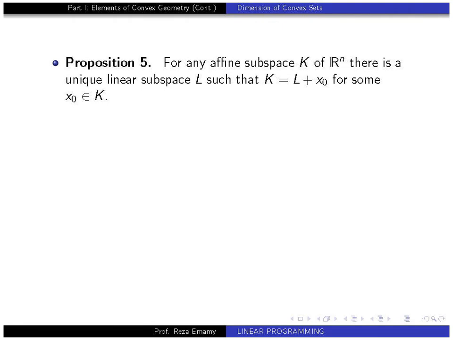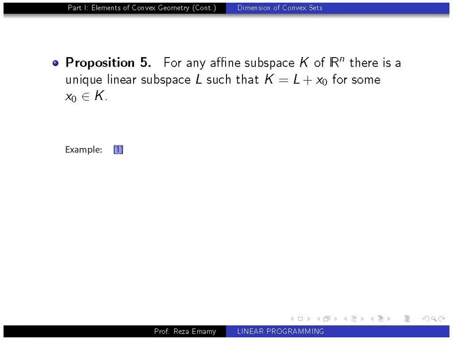So here we go to proposition 5. For any affine subspace K over R^n, there is a unique linear subspace L such that K is equal to L plus x0, for some x0 in K. Here is one example.